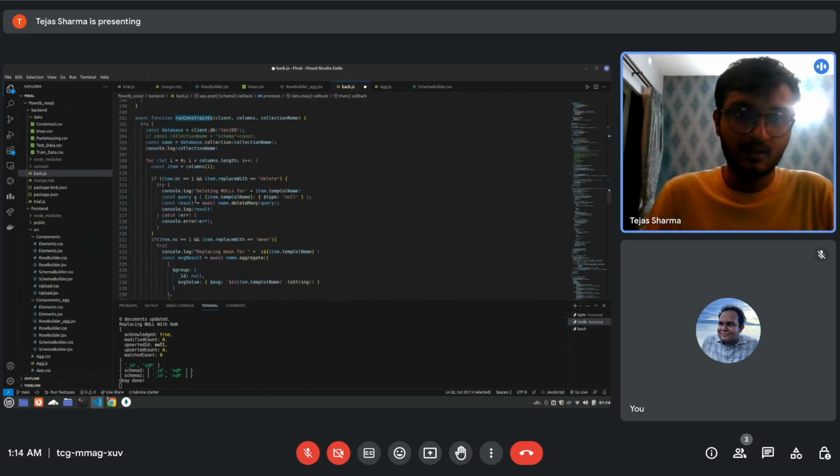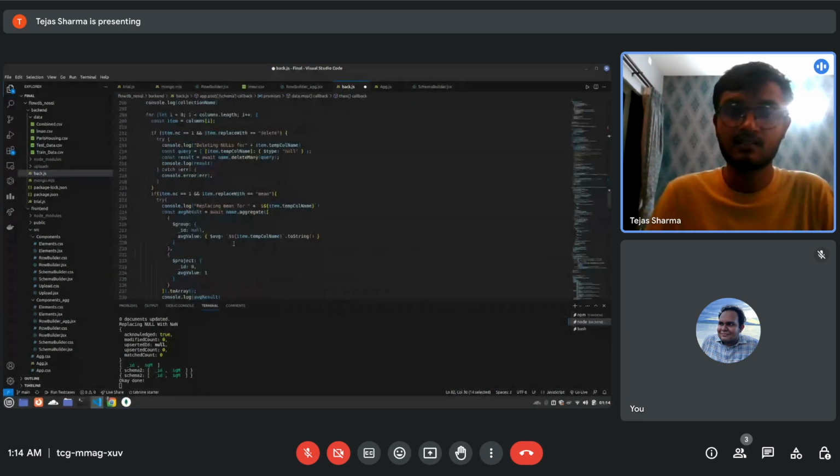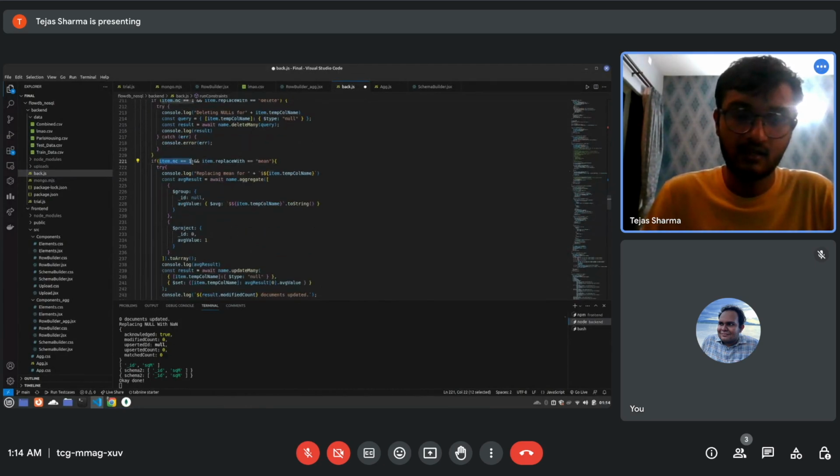As you can see here, this is the run constraint function, and we go through each column in the schema, and we look for the constraints that are provided by the user for that particular column. In this case, we have a null check value of 1, and we want to replace that null value with a mean value. This is the part of the code where the flow is going to be directed.